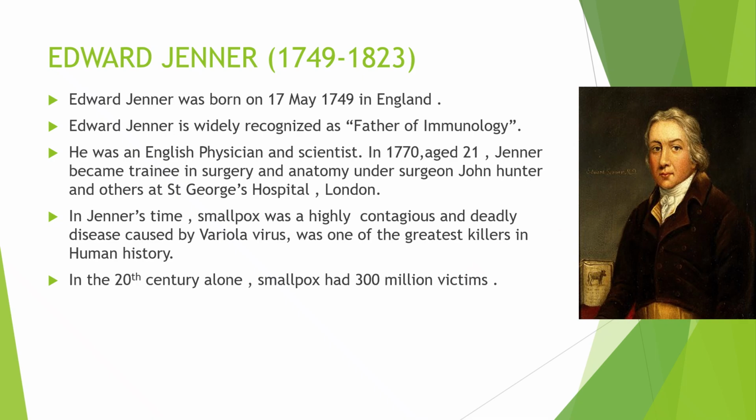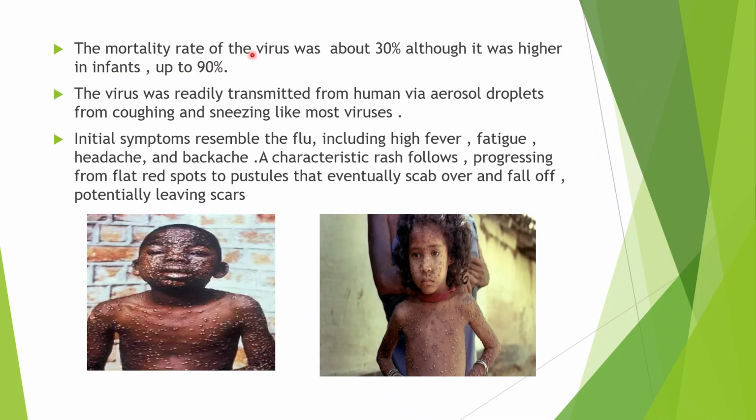Fine. Then the mortality rate of the virus was about 30%, although it was higher in infants, up to 90%. So here mortality rate means death rate. So 30% means out of 100 people infected with the virus, 30 used to die. And this was higher in infants, that is in children, up to 90%. That is, out of 100 infected children, 90 used to die.